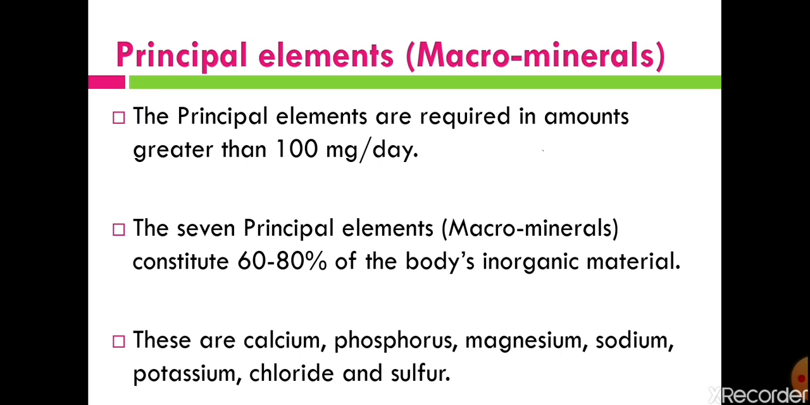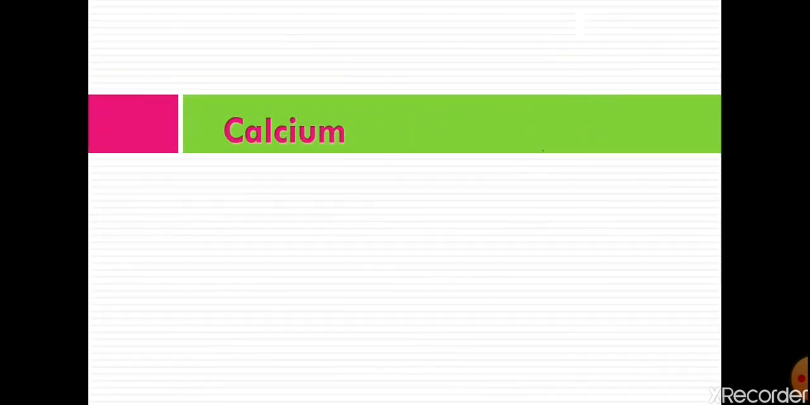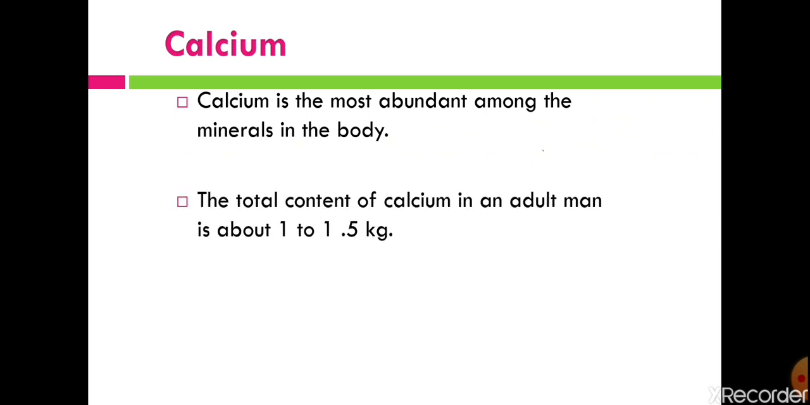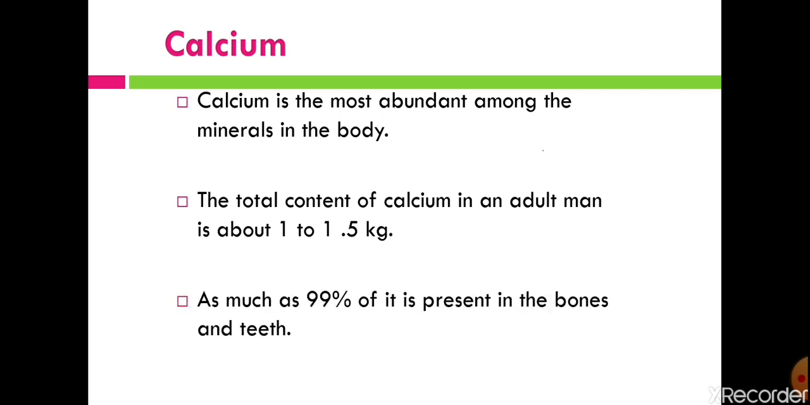Out of these 7 macrominerals, in today's lecture we have seen calcium. So let us discuss calcium. Calcium is the most abundant inorganic substance present in our body, and the total content of calcium in our body is 1 to 1.5 kg. Out of this 1 to 1.5 kg, 99% is the calcium present in the bones and teeth.